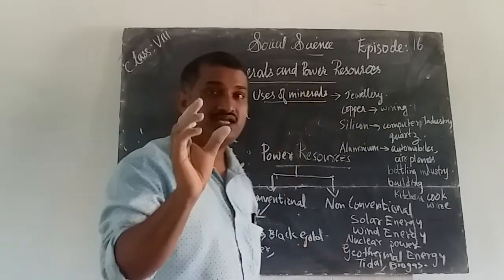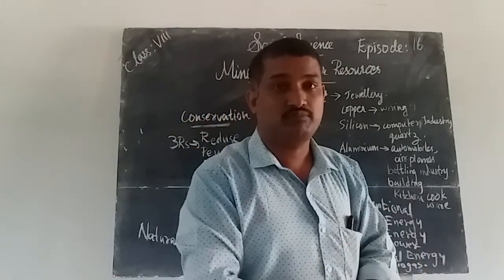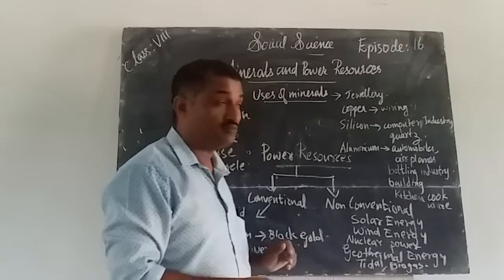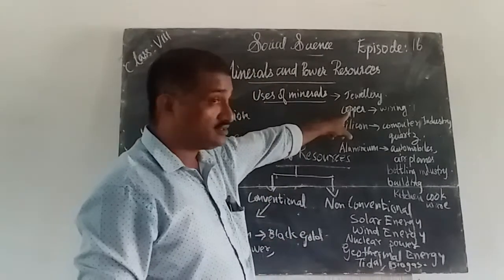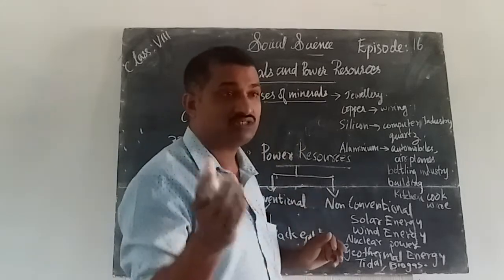The first metal invented by human beings, which is the first metal invented by human beings? Copper. Copper was the first metal used by human beings. So copper is also used. Then silicon. Silicon is used in the computer industry.